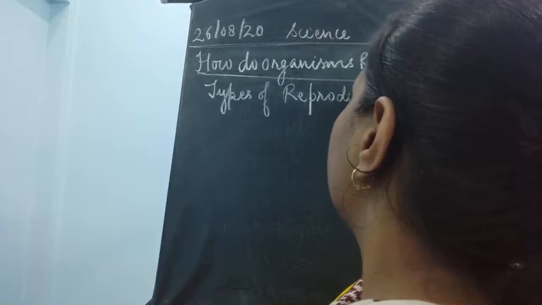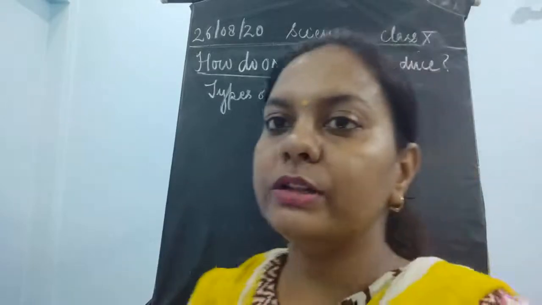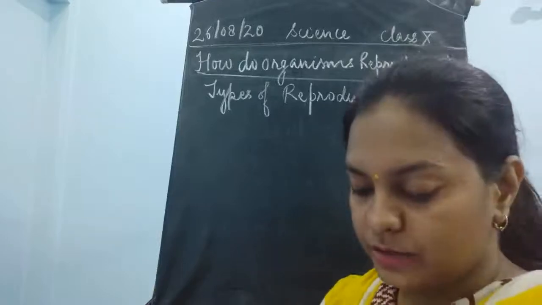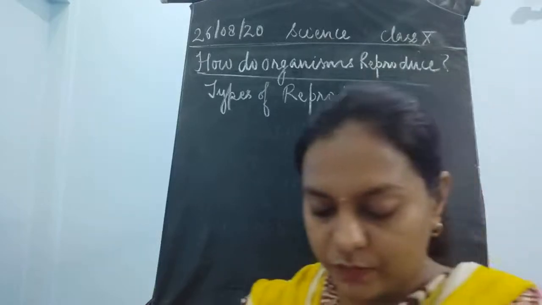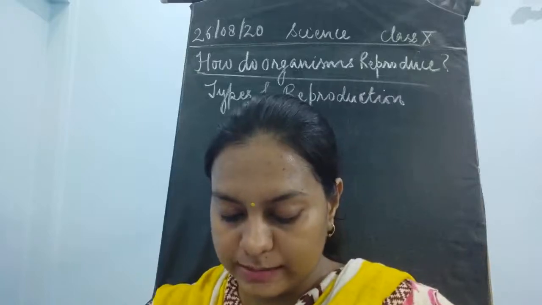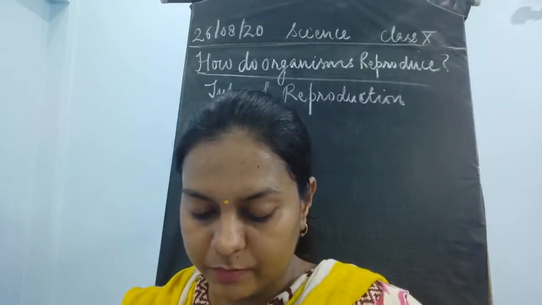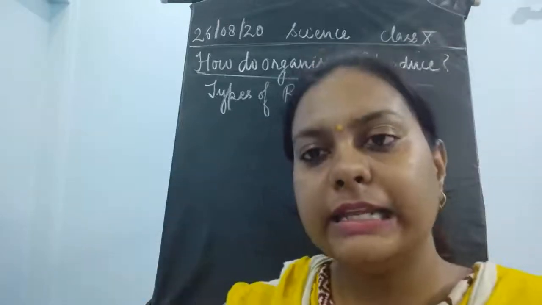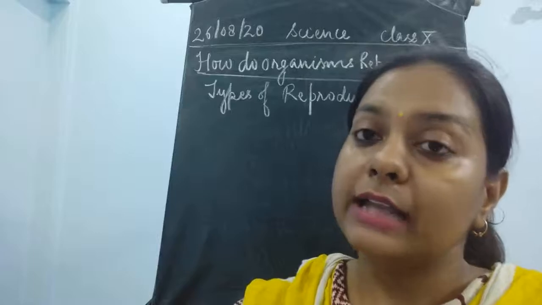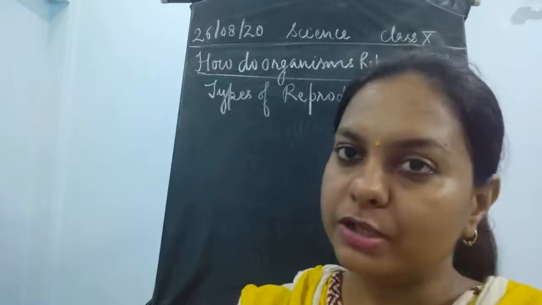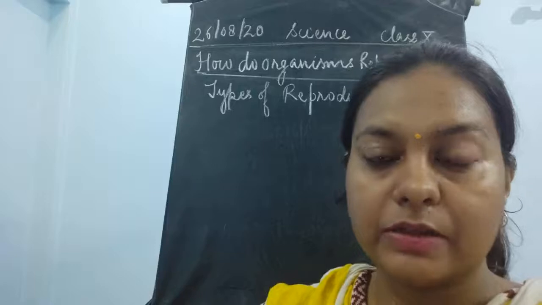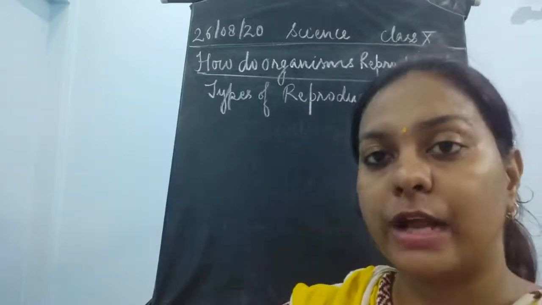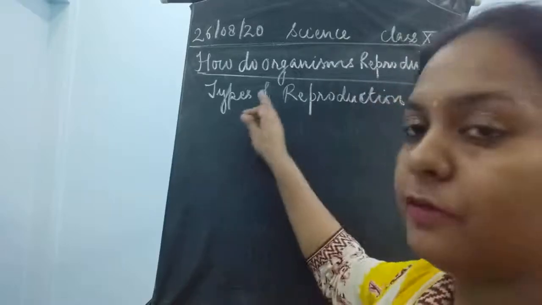Now what are the types of reproduction, children? What are the different types of reproduction? So there are two main types of reproduction. Now, I have given you the basic concept regarding why we are studying these types of reproduction. These types are the only reason for the variations, and that is resulting in the formation of different species, in the formation of different types of organisms. Now, if the variation has to accumulate, it has to undergo a type of reproduction.